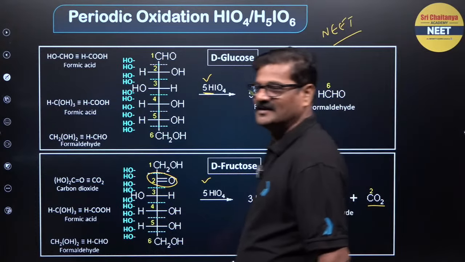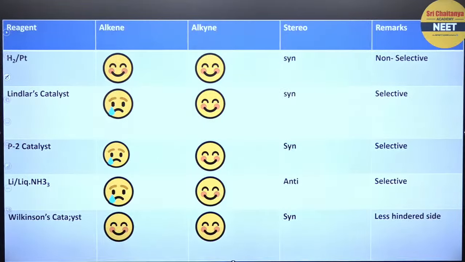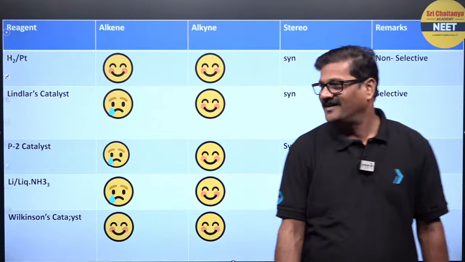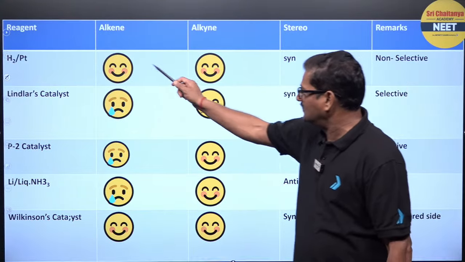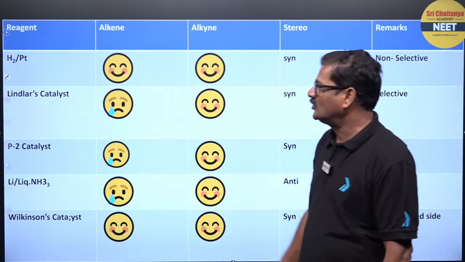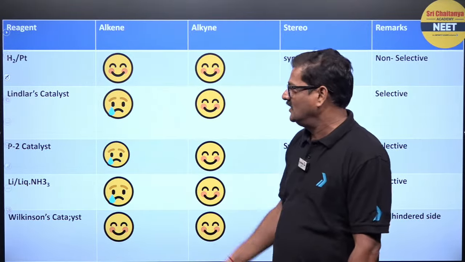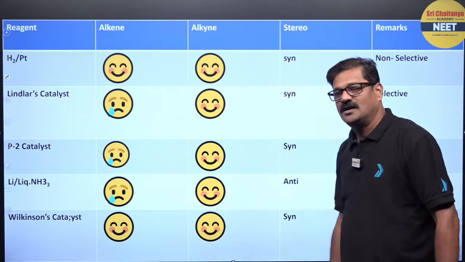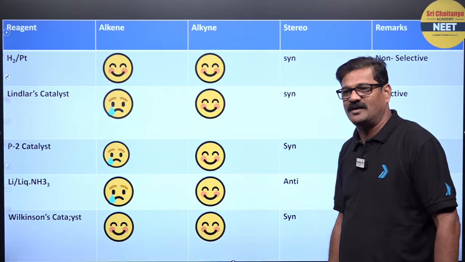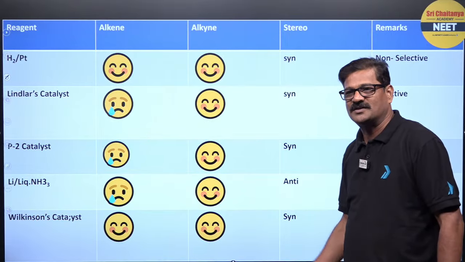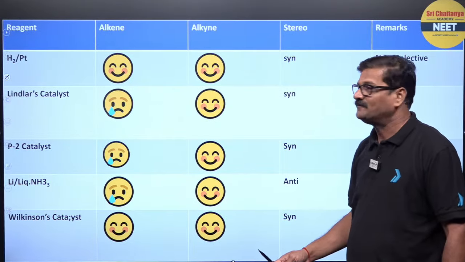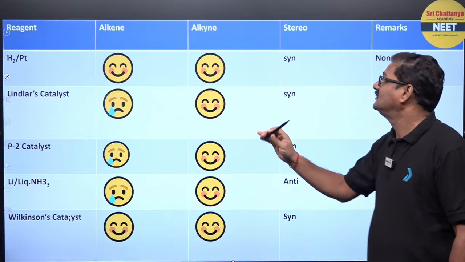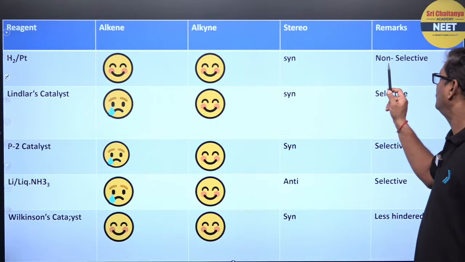Got it? Fine. Now let's talk about reductions. So how to go for a reduction? This is going to be super awesome. This slide is prepared. Here we have H2/Pt, Lindlar's catalyst, P2 catalyst, sodium metal in liquid ammonia, and you can use Wilkinson catalyst. H2/Pt can reduce alkene and alkyne, and it is a syn addition and non-selective.